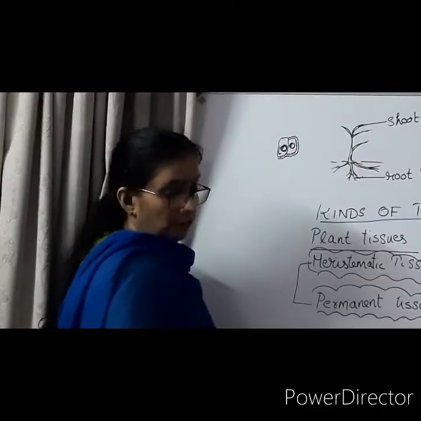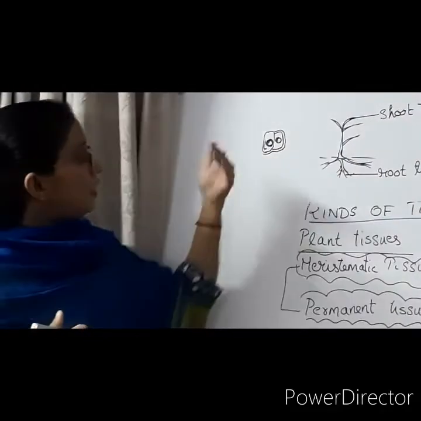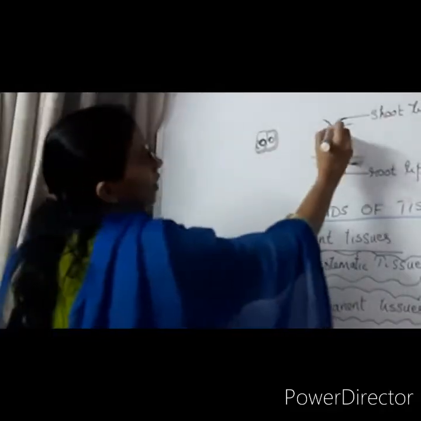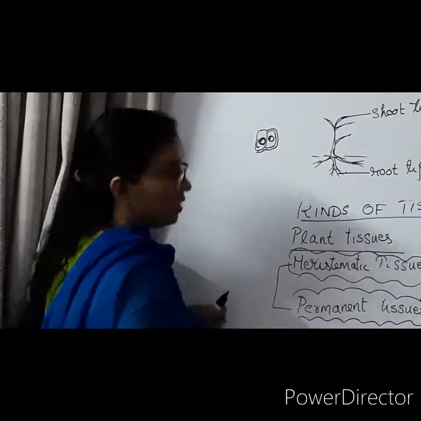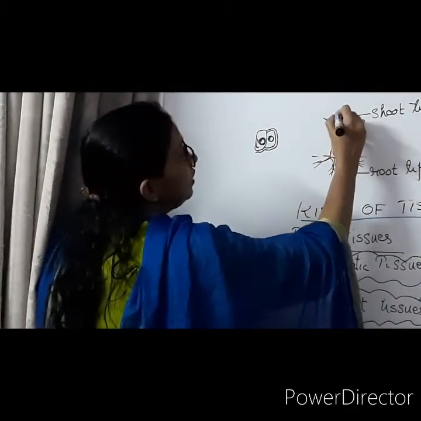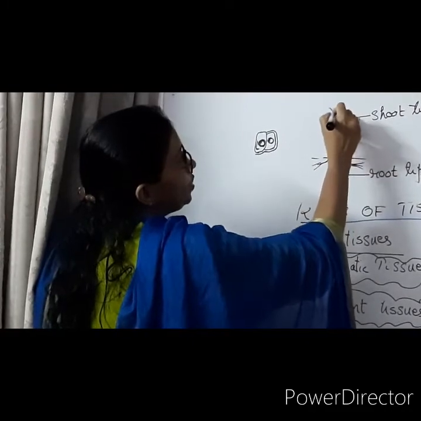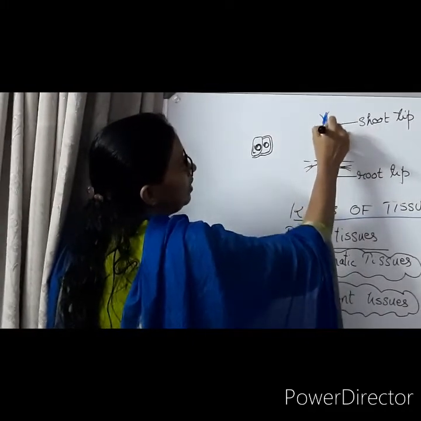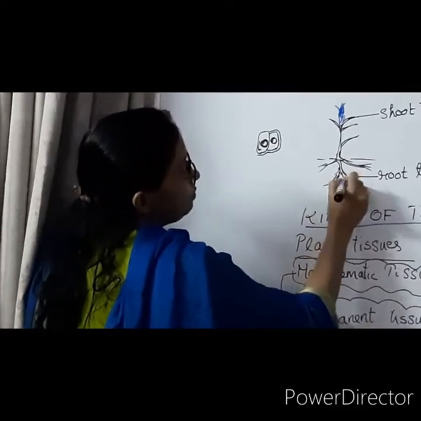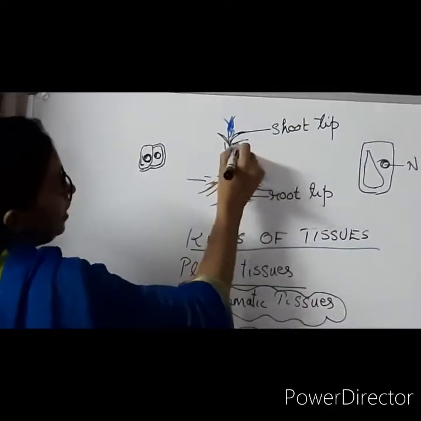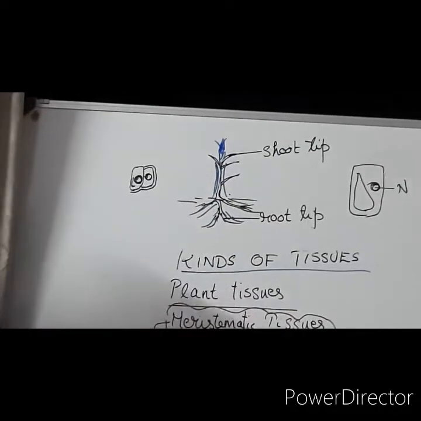Then they will be dividing and forming new branches and new shoots and roots, that is, extension of roots and shoots is produced from here. The root tips also keep growing, and finally the plant slowly increases its diameter.